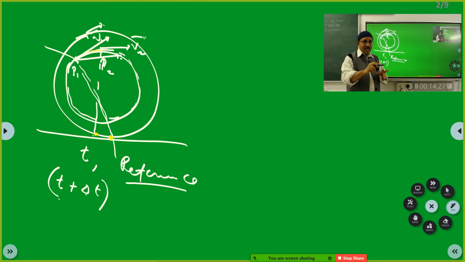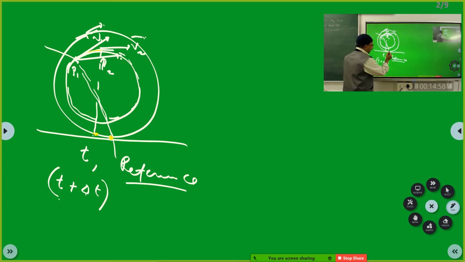A particle can revolve around a point. A body can rotate. So these terms become very important and significant for all of us.